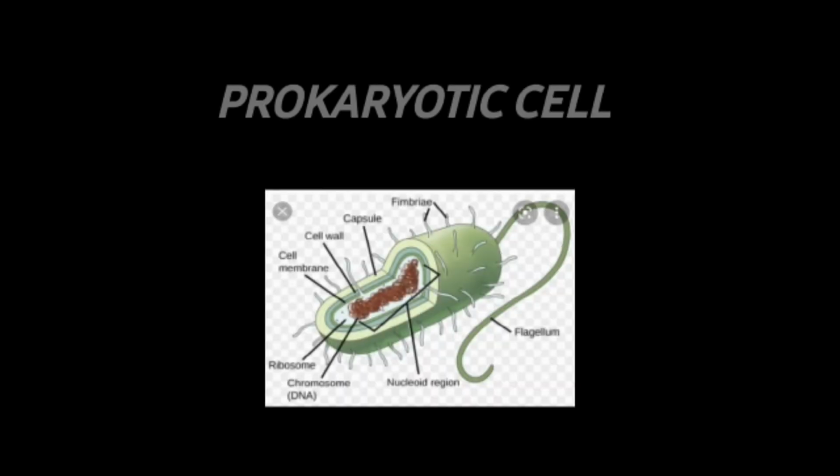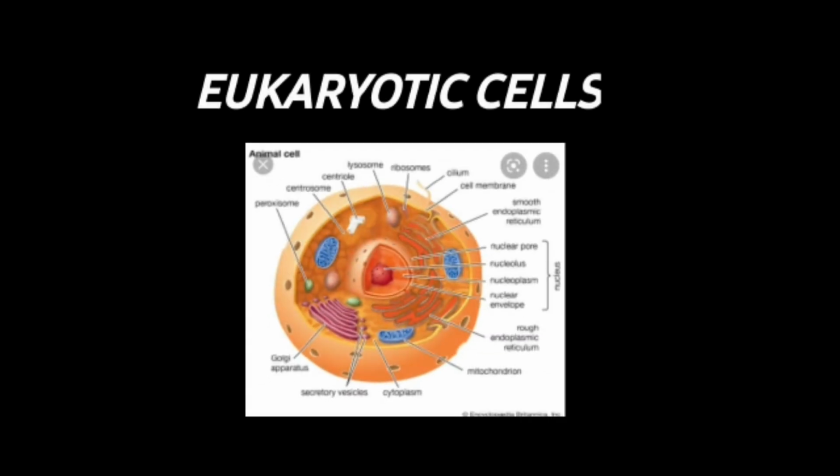Organisms whose cells lack a nuclear membrane are called prokaryotic cells. So we call such cells prokaryotic cells. Pro means primitive or primary, and karyoid means nucleus. In these cells, many cell organelles are absent.